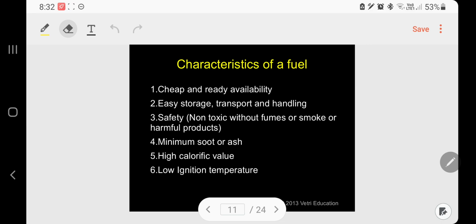The next one, characteristics of a fuel. What are the characteristics of a fuel?